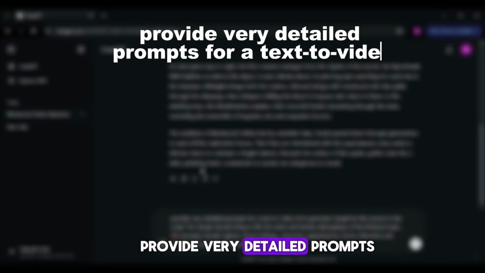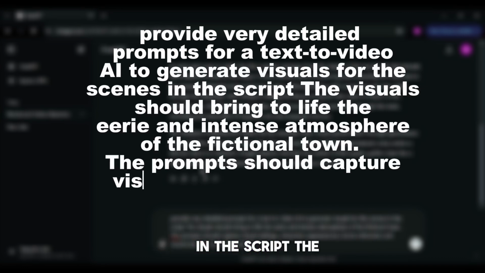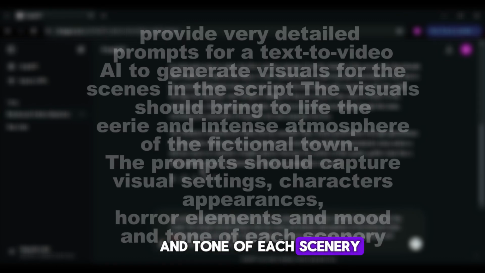Provide very detailed prompts for a text-to-video AI to generate visuals for the scenes in the script. The visual should bring to life the eerie and intense atmosphere of the fictional town. The prompts should capture visual settings, characters' appearances, horror elements, and mood and tone of each scenery.